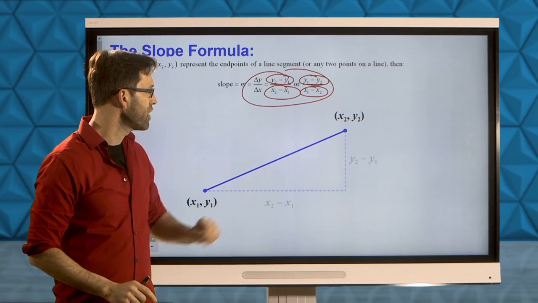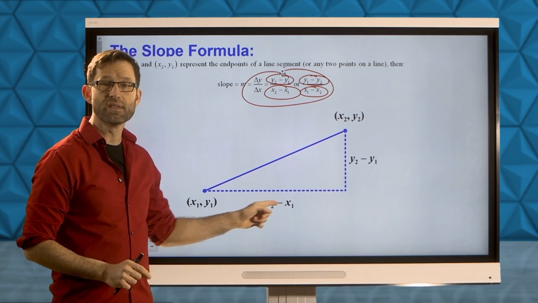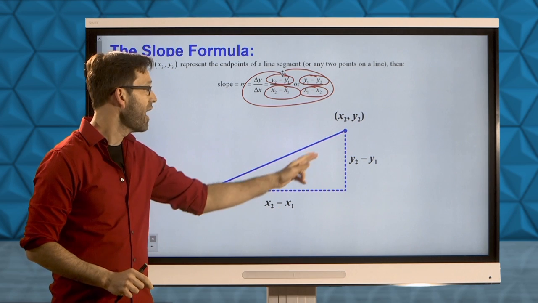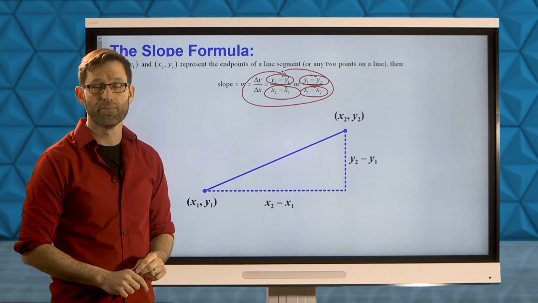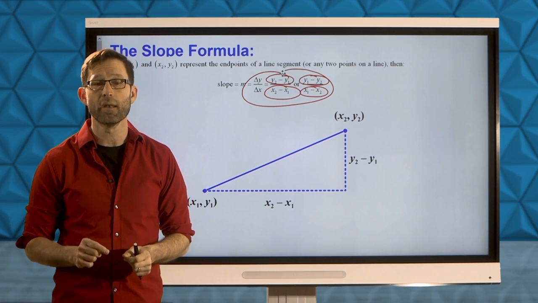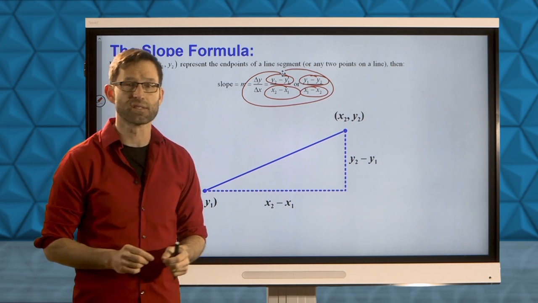You see, what we really have going on here is a right triangle. The run is given by simply taking these 2 x coordinates and subtracting them, and the rise is given by taking the 2 y coordinates and subtracting them. This allows us to calculate the slope of a line segment if we know its 2 endpoints without having to plot the line segment. And let's do that a little bit in the next exercise.